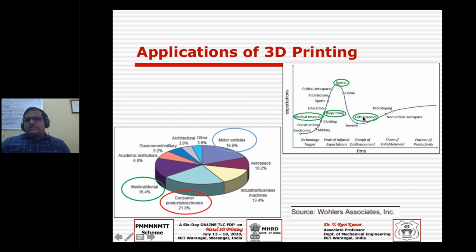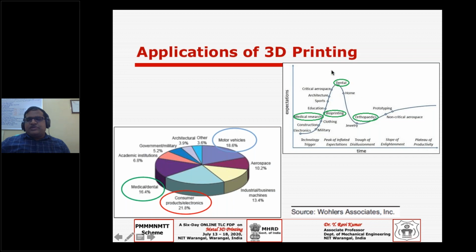Definitely the orthopedic applications, orthopedicians are the early users of 3D printing technology for joint replacement or finger replacement, orthotics, anything related to bone and orthopedic applications. So orthopedicians were the early users, and it is almost touching the plateau of productivity.